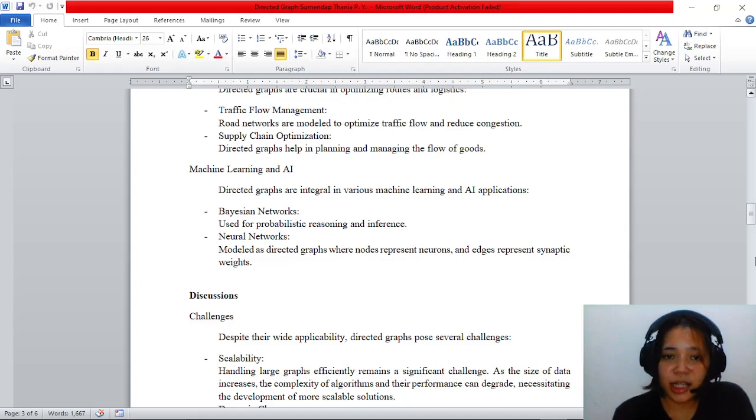In machine learning and AI, directed graphs are integral to various applications, such as Bayesian networks, which are used for probabilistic reasoning and inference, and neural networks, which are modeled as directed graphs where nodes represent neurons and edges represent synaptic weights.